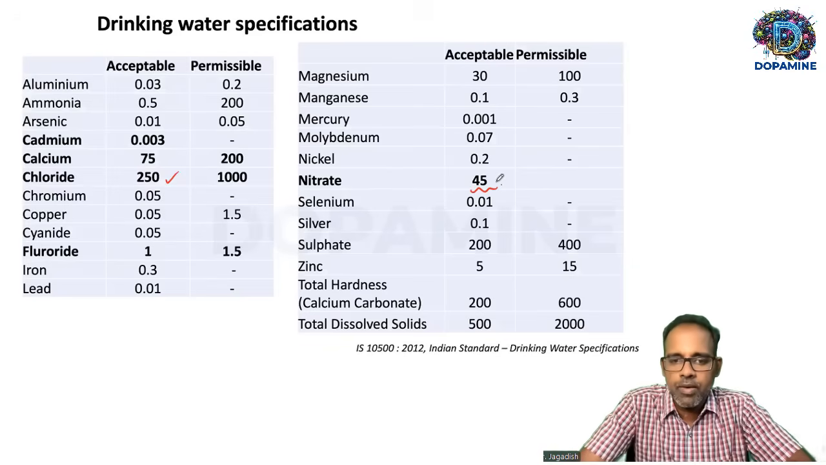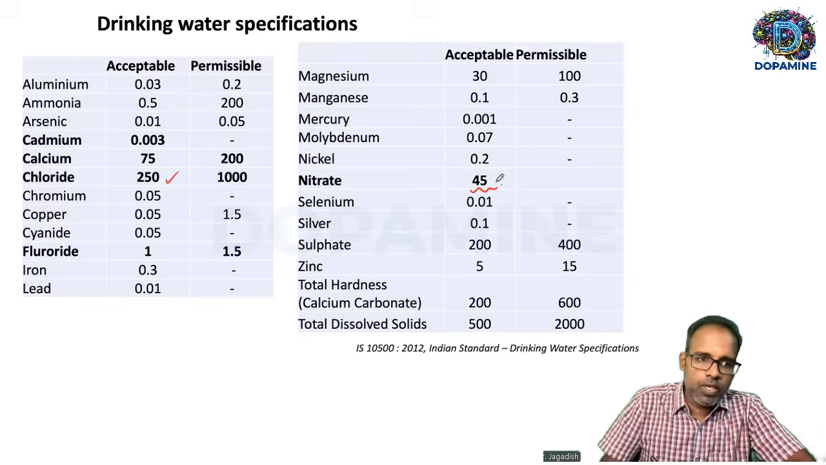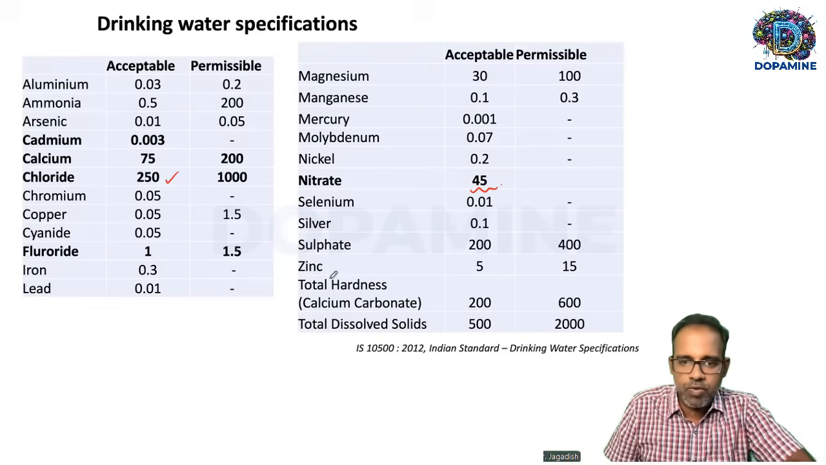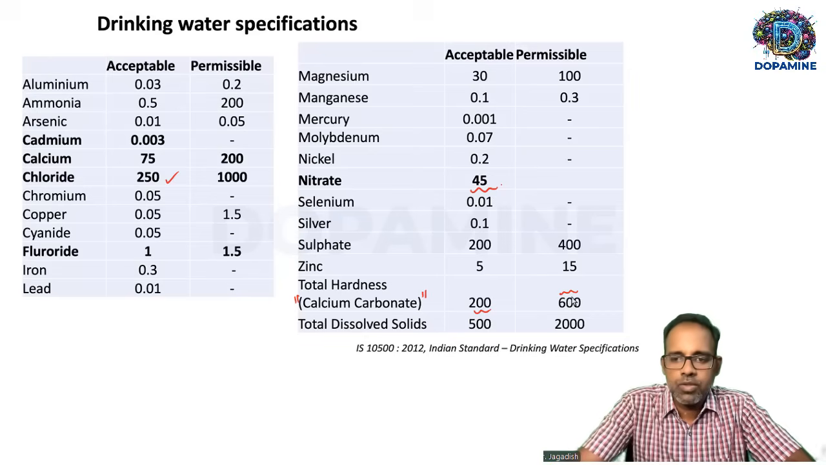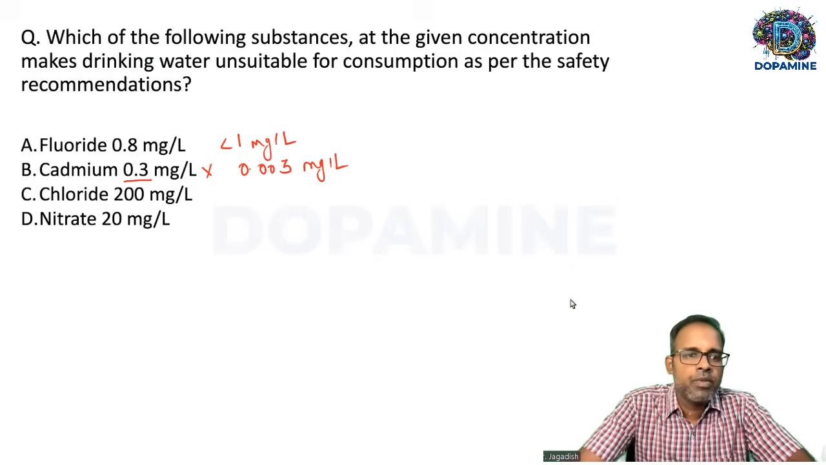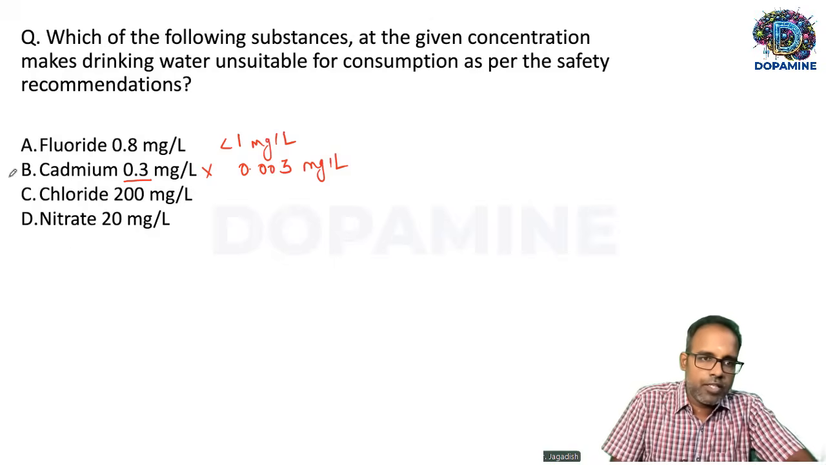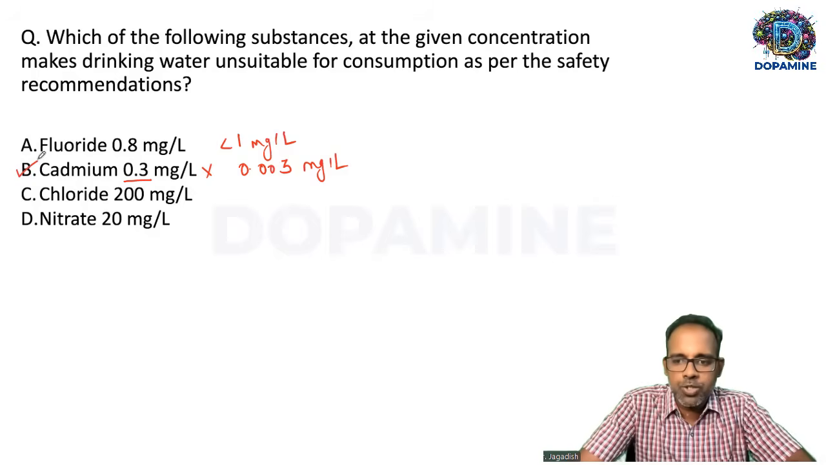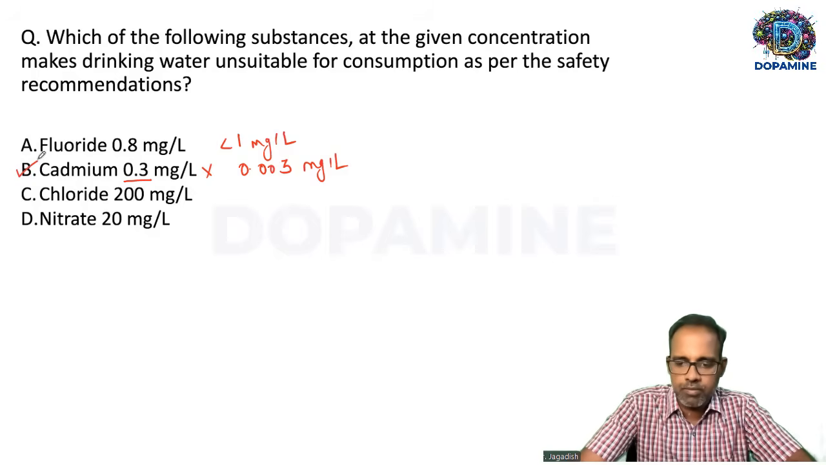One more important point is that hardness of the water is mainly because of calcium carbonate, which is allowed from 200 to 600. So that's about this option. The correct answer for this question could be cadmium because cadmium should be present in the concentration of 0.003 milligram per liter, not 0.3 milligram per liter.